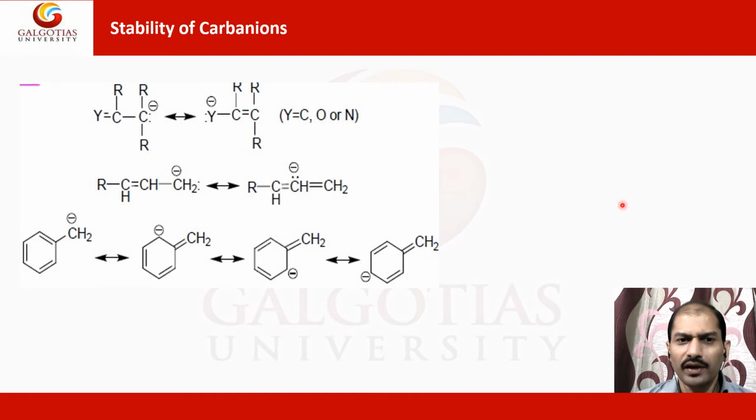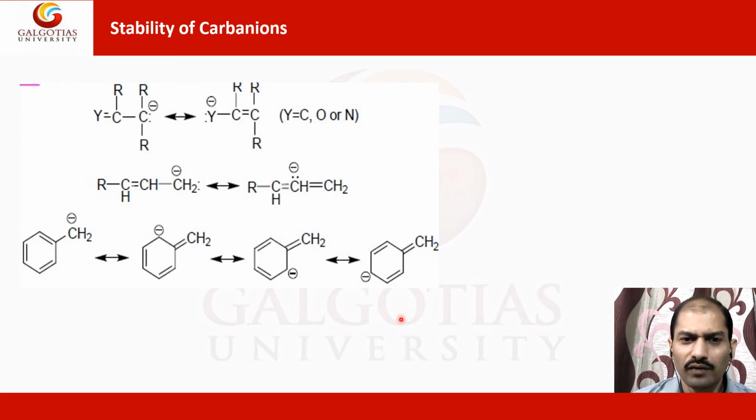As we said, stability also comes from conjugation of the unshared pair of electrons with an unsaturated bond. Here you can see the unsaturated bond, and conjugation is possible if they are in a conjugation mode. So they can also stabilize the carbanion if there is conjugation. Similarly, here a number of conjugating structures are possible, so in that case the carbanion will be more stable.